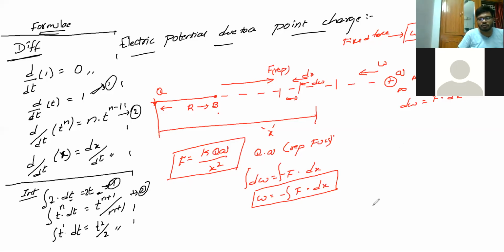Now we have done it, so I'm going to erase it. We are going to find the work function with respect to this formula. Earlier we saw the formula for the repulsive force, F is equal to capital Q small q by x square, and dW is equal to the opposite of the force, minus F into dx. Now I'm going to substitute this force in this relation.